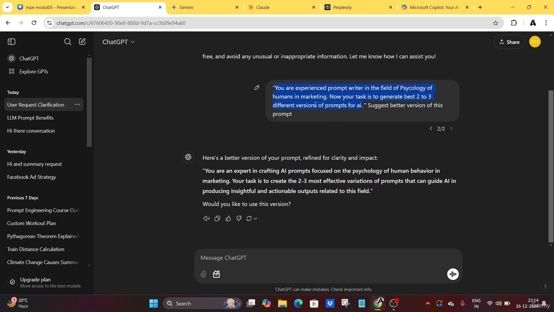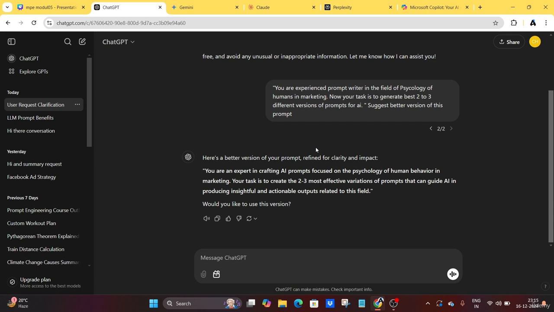Right, you can see here. That is the best way to write the best prompt. Okay, to take the help of AI to improve your basic prompts, right? So you can even tell AI to generate a prompt, or otherwise you can write a prompt by yourself and tell AI to suggest the better version of this prompt. You can use both these methods to get the best from that AI.